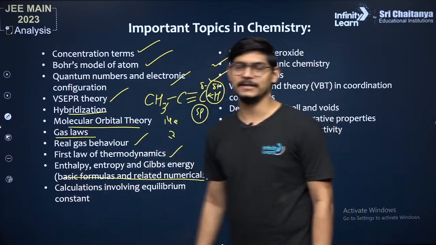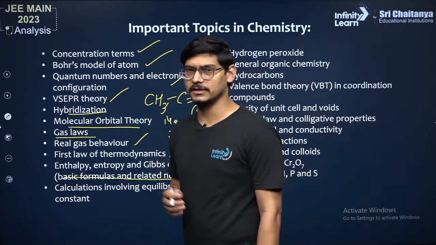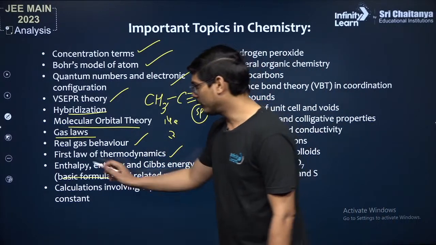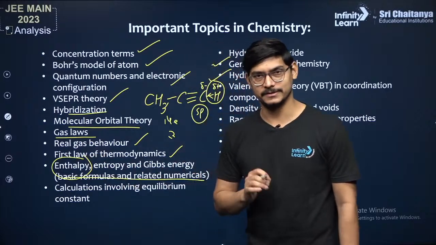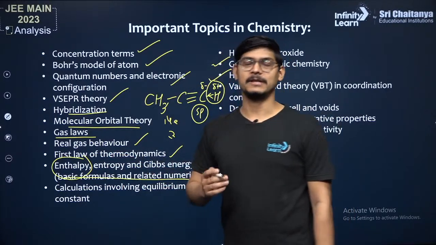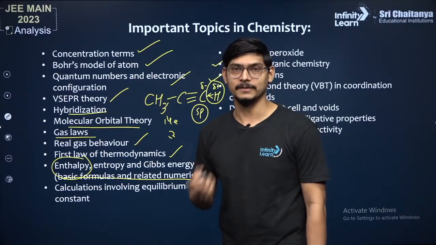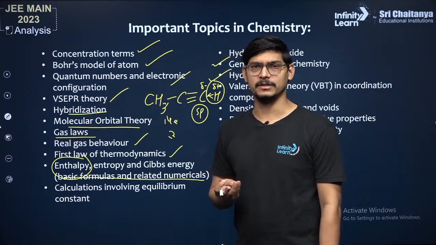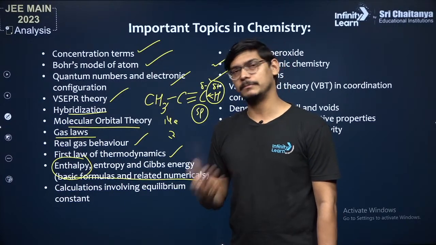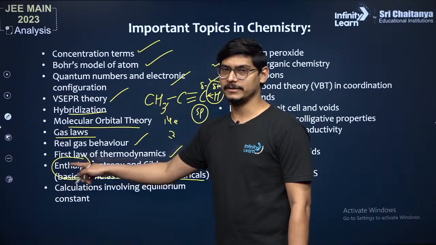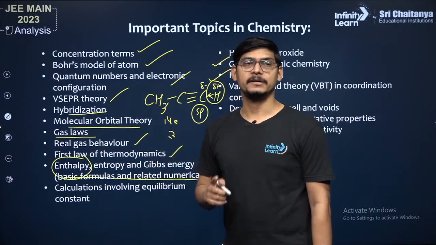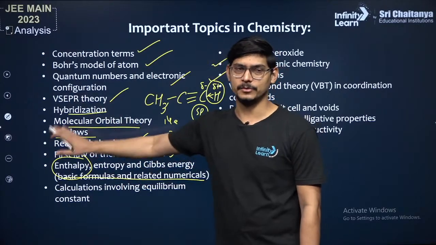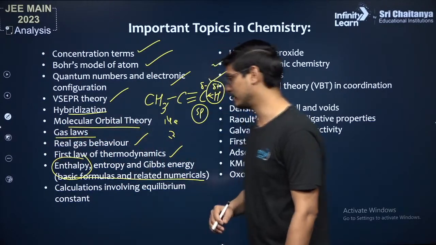You would have observed that in JEE Main, they don't ask very difficult questions from enthalpy, entropy or Gibbs energy, right? From enthalpy, first, how to calculate enthalpy change, then how to calculate enthalpy change for different types of reactions. So I will tell you a shortcut. If combustion enthalpies or bond enthalpies are given, then the enthalpy change in a reaction is simply equal to the enthalpies of reactants minus enthalpies of products. But if formation enthalpies are given, then the enthalpy change is enthalpies of products minus enthalpies of reactants, right? Very simple.